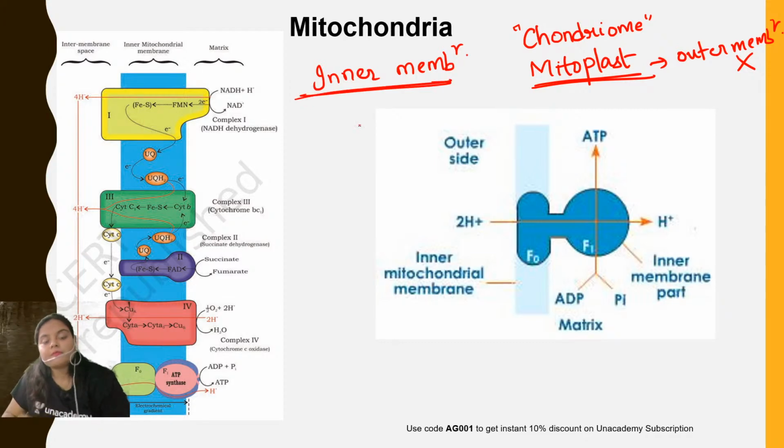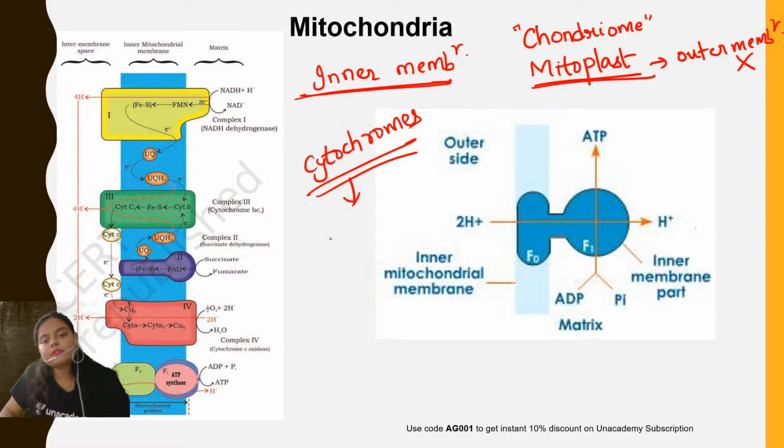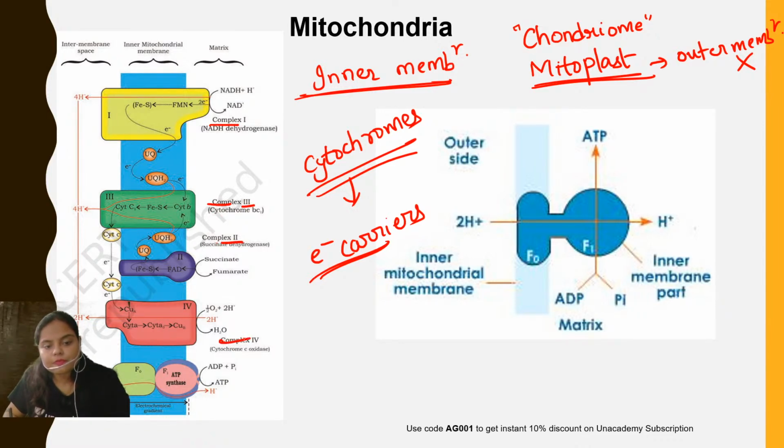See what happens. On the inner membrane of the mitochondria, various cytochromes are present. Cytochromes are electron carriers. So various cytochromes are arranged in groups or complexes. See, all these structures shown over here: complex 1, complex 2, complex 3, complex 4, and in the last is the F0 F1.